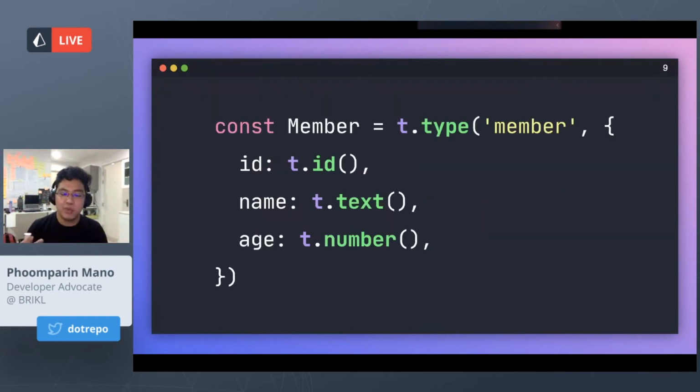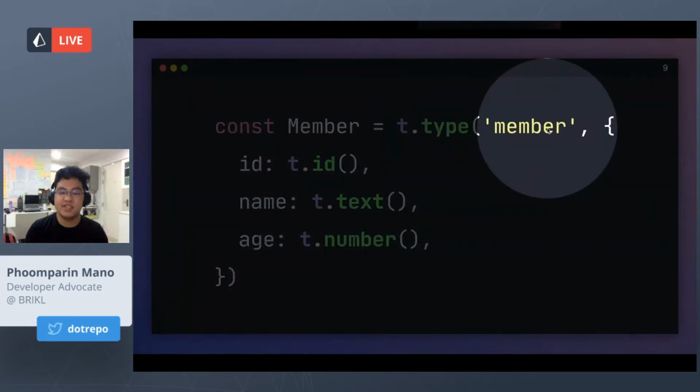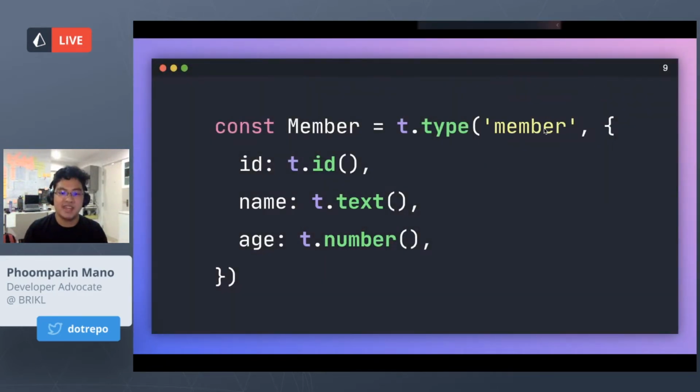When we are organizing a hackathon, there are going to be people joining us, right? So they're going to be a member. This is what my API for our query builder might look like. I might have a type function that constructs a new type, and then you can use functions like ID, text, and number in order to construct the fields. This looks simple enough, right? Since this is just scalar types.